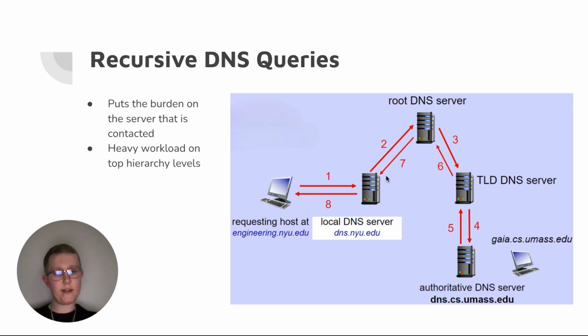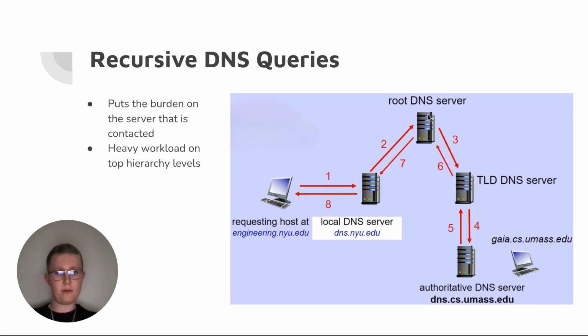One really important similarity between these two is that the local DNS server is going to give us the final answer both times. No matter which approach you use for a query, the local DNS server is always going to give the client or the host, denoted by this computer, the final answer and get us to where we want to go.